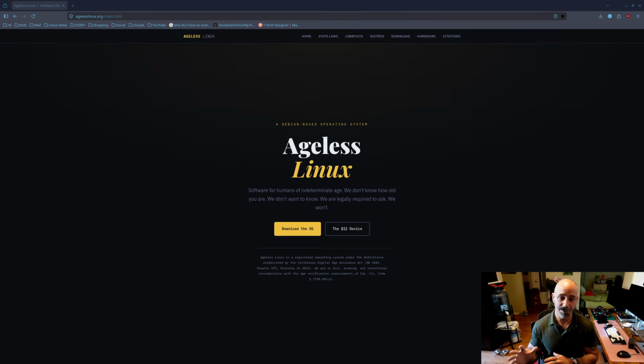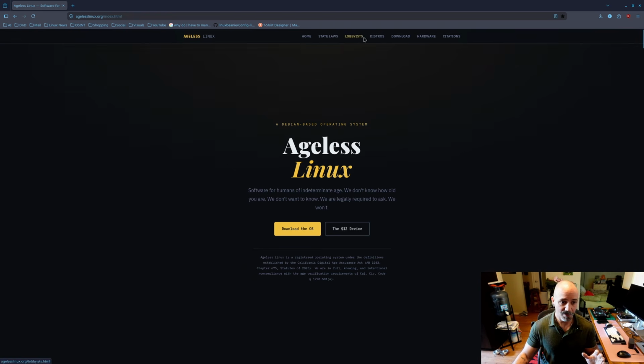Debian-based distribution. Now, Ageless Linux is just a script, but the website agelesslinux.org has tons of information about what distros are following the laws and the rules, systemd, and what jurisdictions all of this age verification for Linux stuff applies to. So let's dive in. Here we have the Ageless Linux website. This website is amazing, and I'm going to go through it all for you right now.